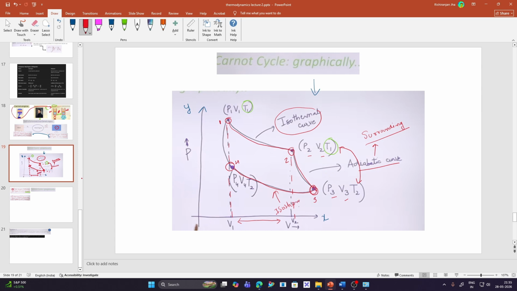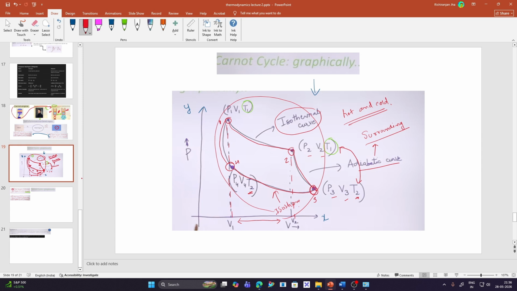Again, the temperature remains constant. So you can see that the temperature here is constant as the engine goes isothermally, right? And after this, what happens? Again, the cycle continues, and this P4, V4, and T2 again gets converted into P1, V1, and T1, right? So hope you understood this Carnot cycle, and this cycle keeps on repeating between two reservoirs, that is hot reservoir and cold reservoir. So this is what the Carnot cycle is.